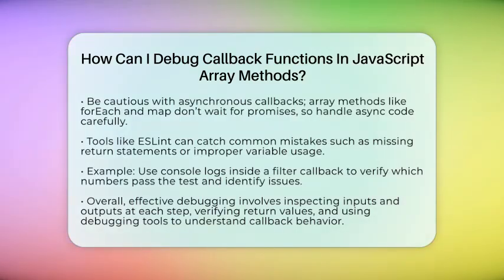In short, debugging callback functions in array methods is about inspecting what's happening at each step. Use console logs to trace inputs and outputs, verify return values, isolate complex callbacks, and use debugging tools to step through your code. Understanding how these callbacks work and how to troubleshoot them will make your JavaScript code more reliable and easier to maintain.